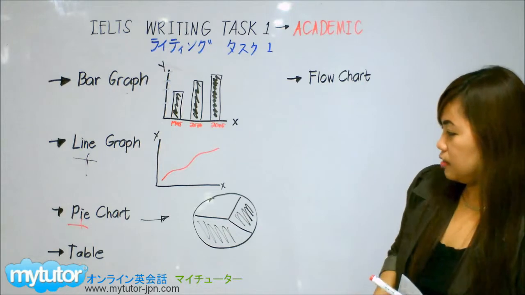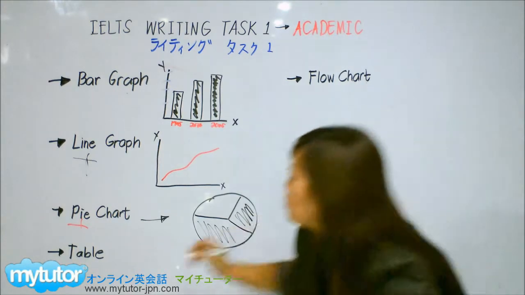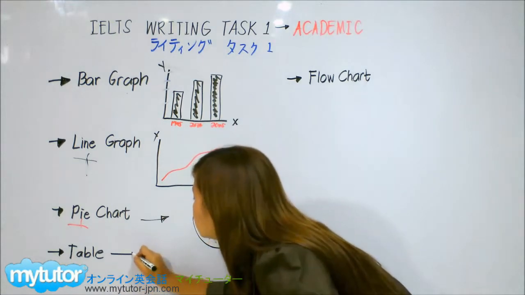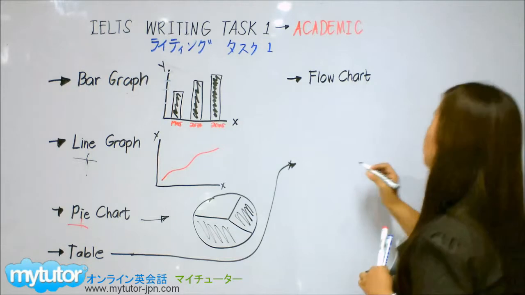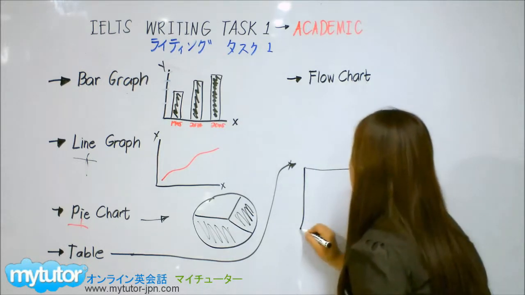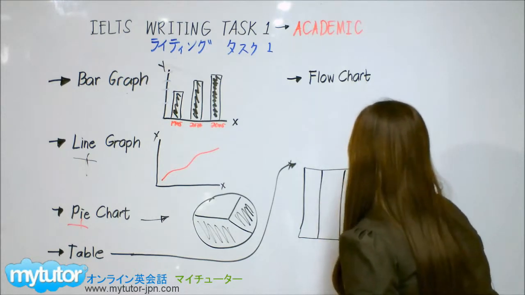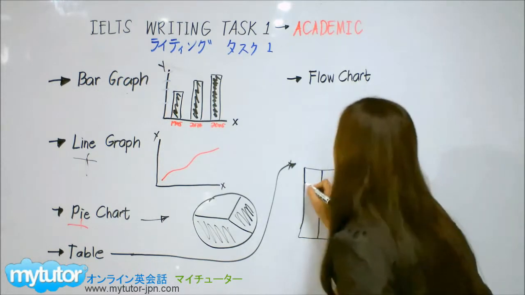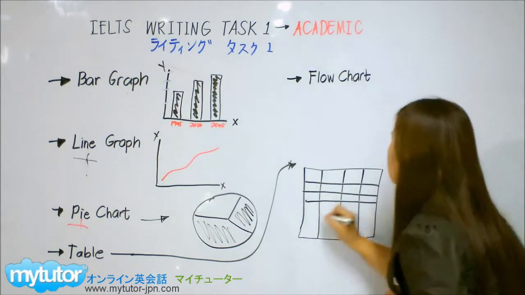Next is the table. Table. Okay. Table, it looks like this. Okay, let's make it. So we make some columns and rows, lines for the table. Something like this.